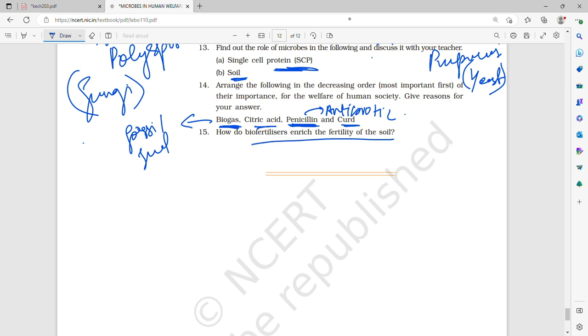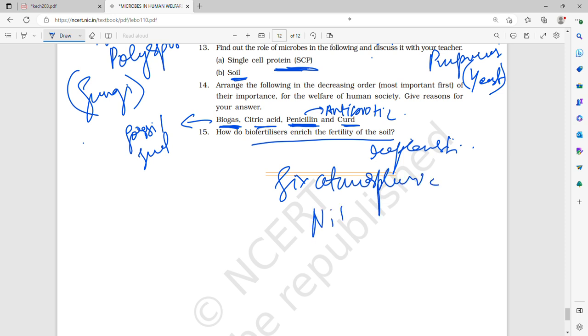How do biofertilizers enrich the fertility of the soil? That is, they replenish the nutrients. For example, if you take Rhizobium, it is in a symbiotic relationship with the plant and fixes nitrogen. Nostoc, Anabaena, Oscillatoria, which are cyanobacteria, blue-green algae, and Azospirillum, Azotobacter, and Rhizobium, all of these fix atmospheric nitrogen and replenish the soil.